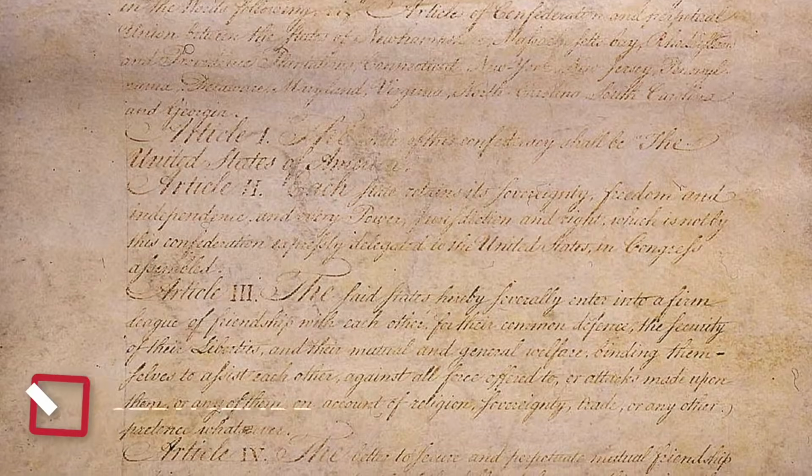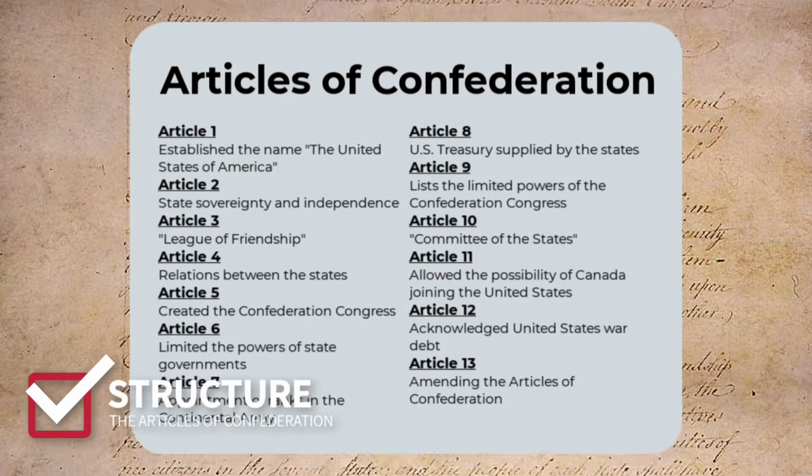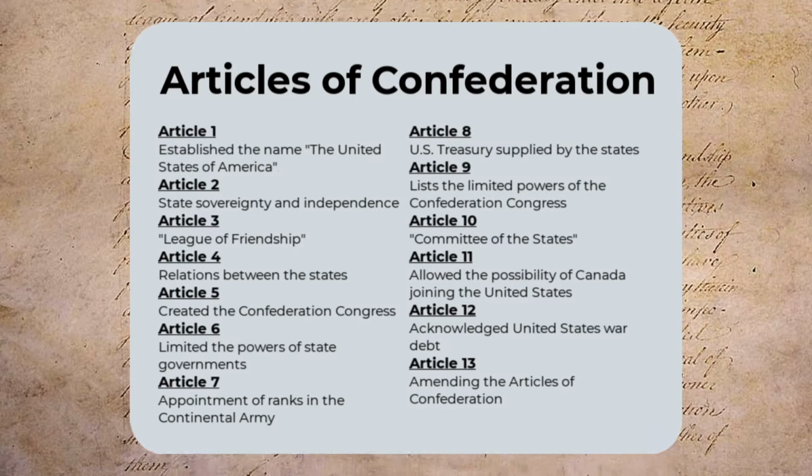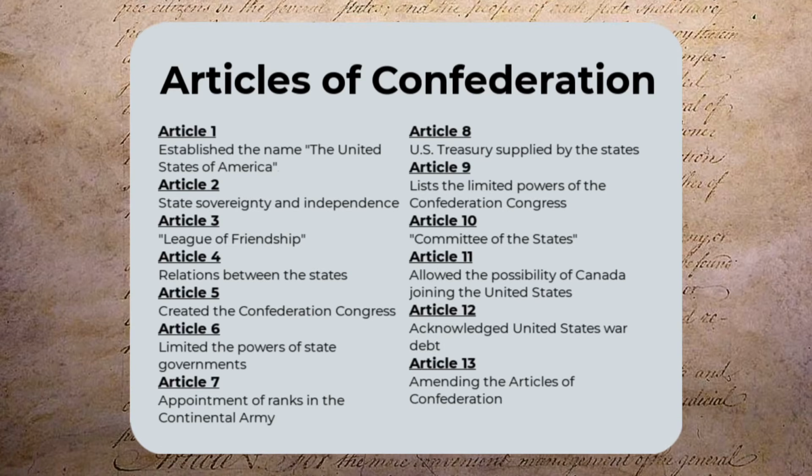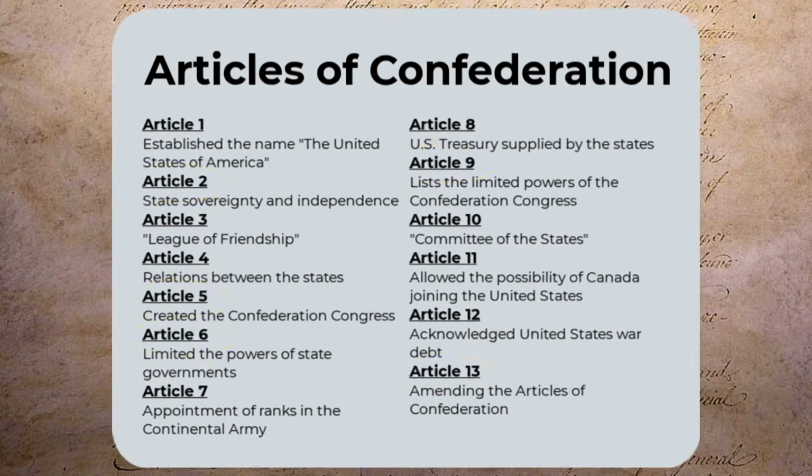The Articles of Confederation consisted of 13 separate articles which outlined the framework of the new government, including its powers, limitations, and the relationship between the states and the Confederation. Some of these articles are more important than others, so we'll focus on the more important ones in this video.